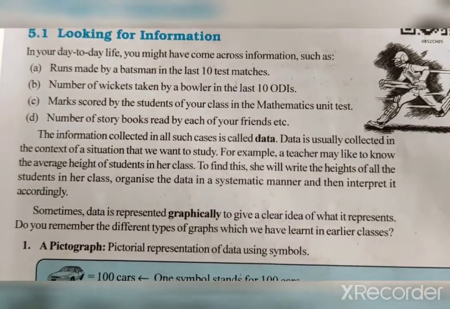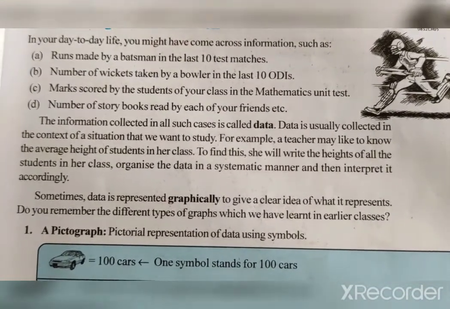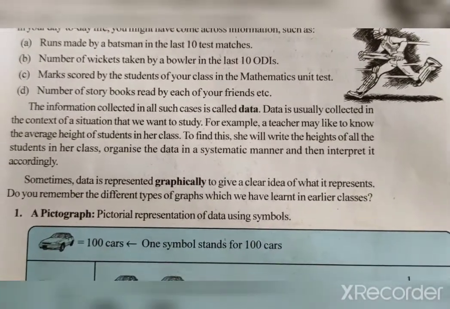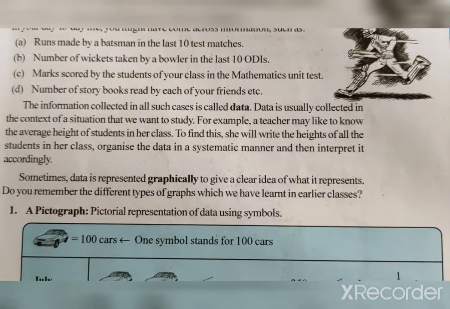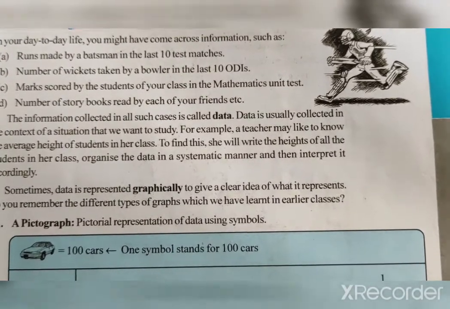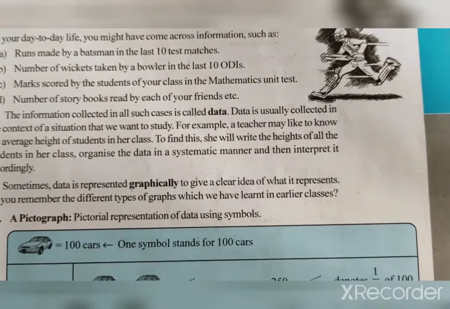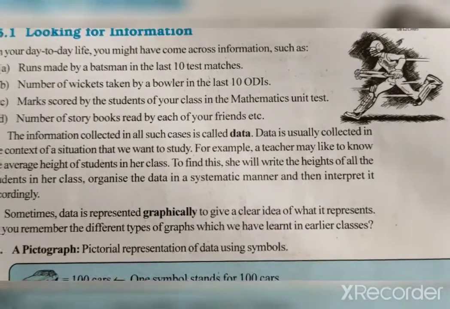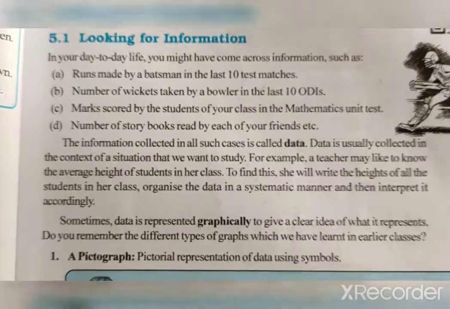The meaning of systematic manner is in increasing or decreasing order of height. Suppose one student has a height of 153 centimeters, another 140 centimeters, another 132. This is the rough data I have collected; now I will arrange it in either increasing order or decreasing order. So it is called a systematic manner. And then interpret it accordingly.